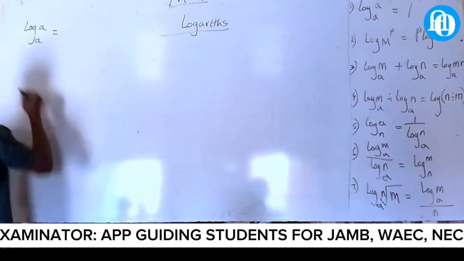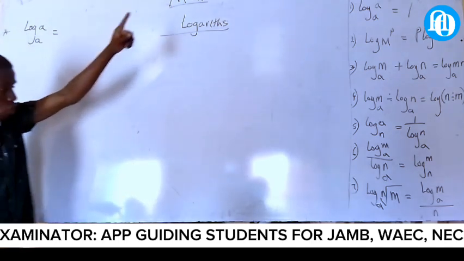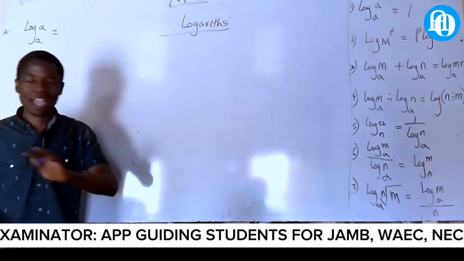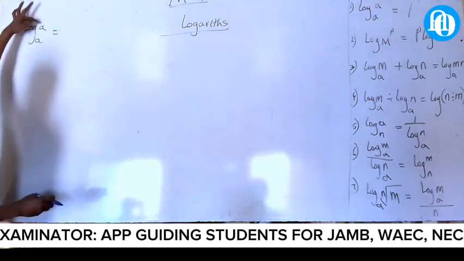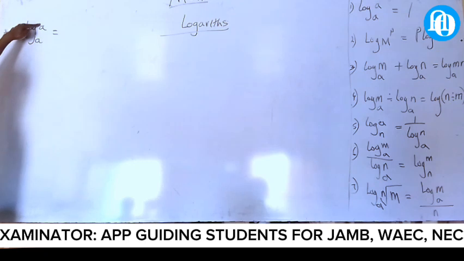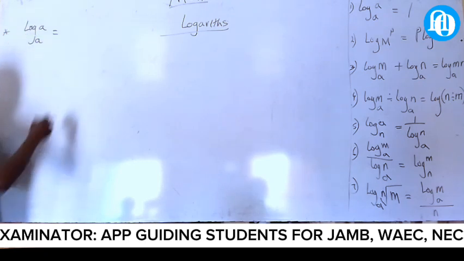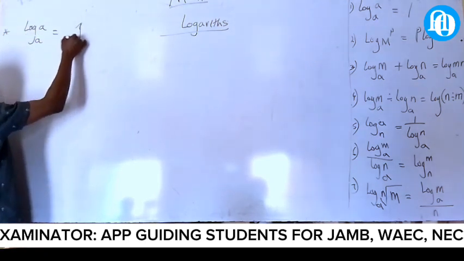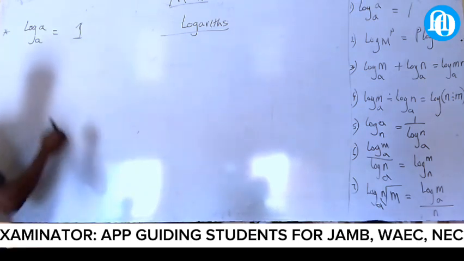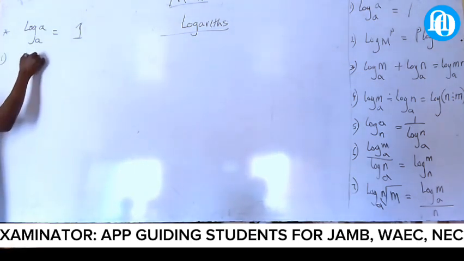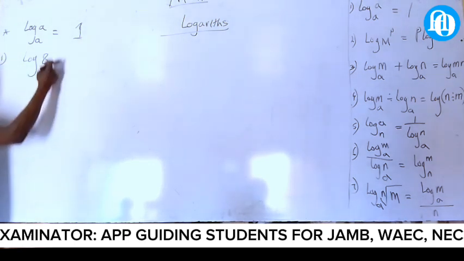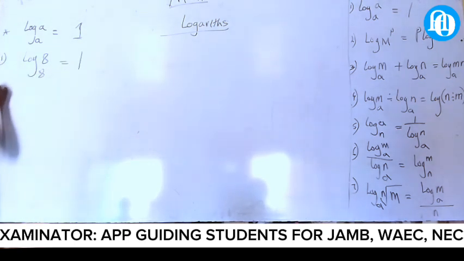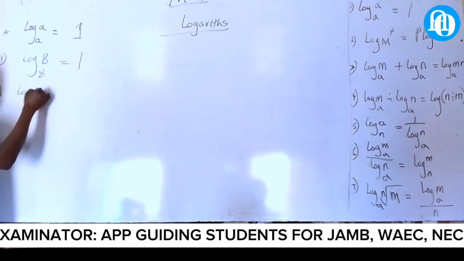Now, law 1, we are looking at law 1 and an example about the law. When these are the same thing, the answer is 1. What do they mean by that? If I say log 8 base 8, what is the answer? When they are the same, it is 1. If I say log 2 base 2, what is the answer?